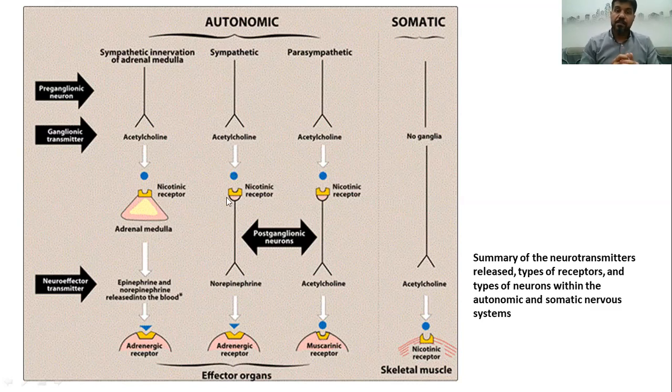Another difference is that the preganglionic neuron in the sympathetic system is very short, so most or all autonomic ganglia are located close to the central nervous system. However, the preganglionic neuron in the parasympathetic system is very long, so most of the autonomic ganglia are located outside of the central nervous system. And as we mentioned previously, there's an exception, which is the adrenal medulla.